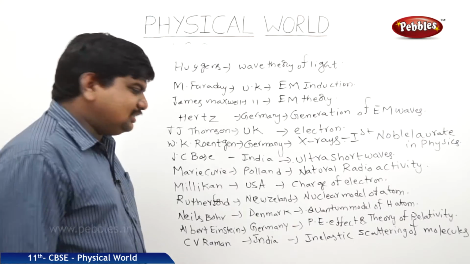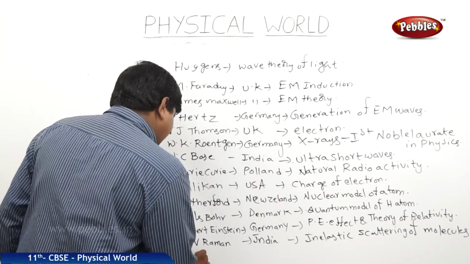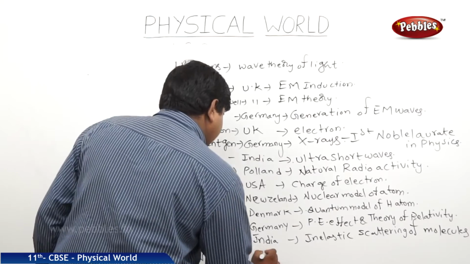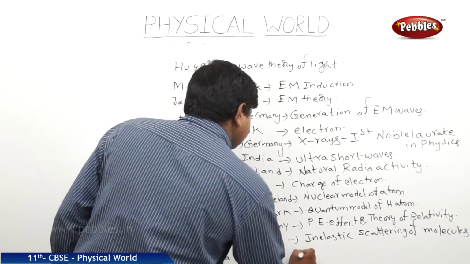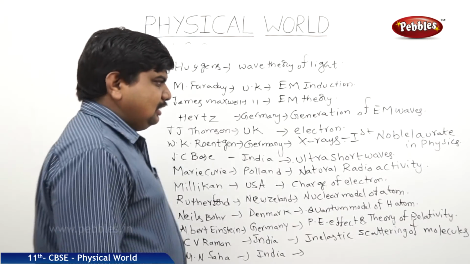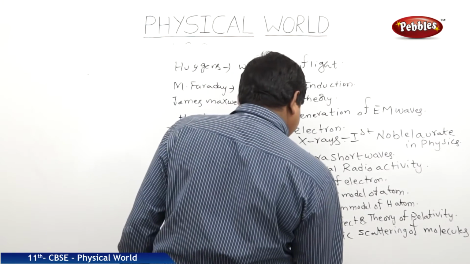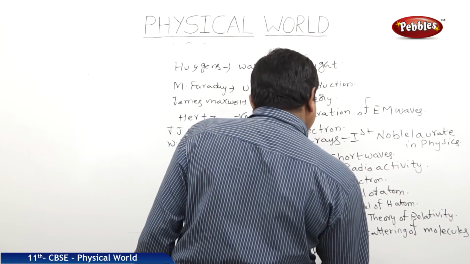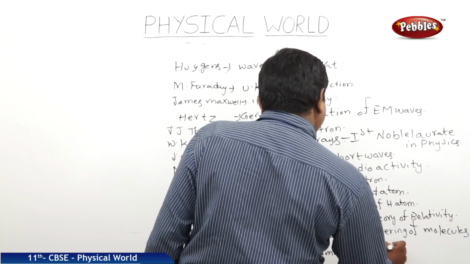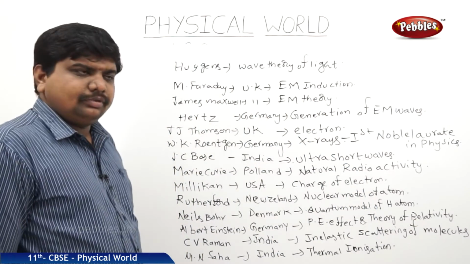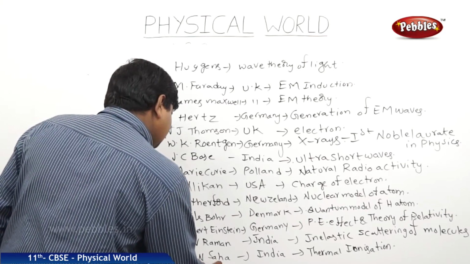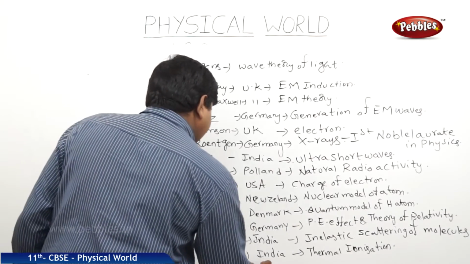Next one, Meghanand Saha. In short form, we can say him as M.N. Saha. So, from India. Has discovered the thermal ionization. So, the next great scientist was S.N. Bose from India.